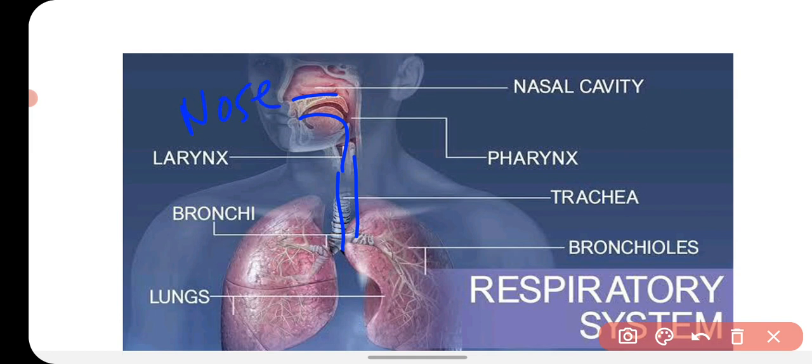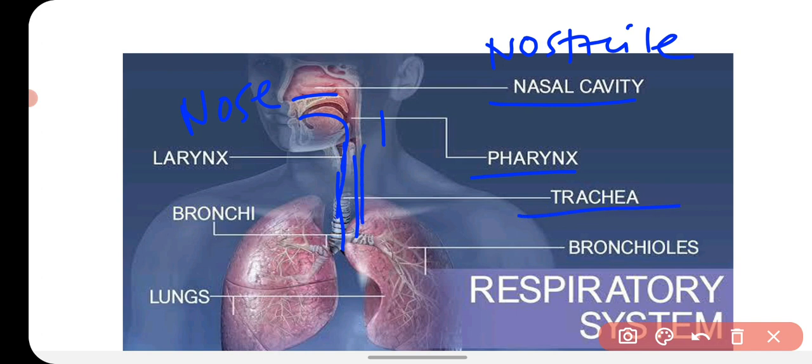Okay, so the opening of the nose is called nostril, and with the nostril we take in the oxygen. It goes into the nasal cavity, then into the pharynx, then into the windpipe called trachea.